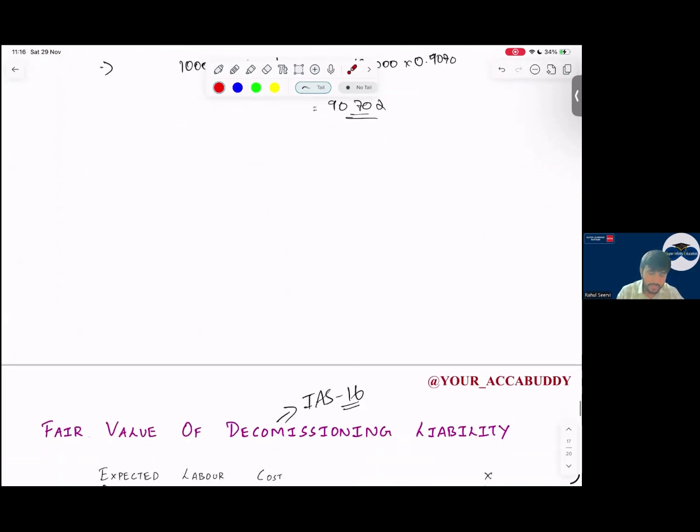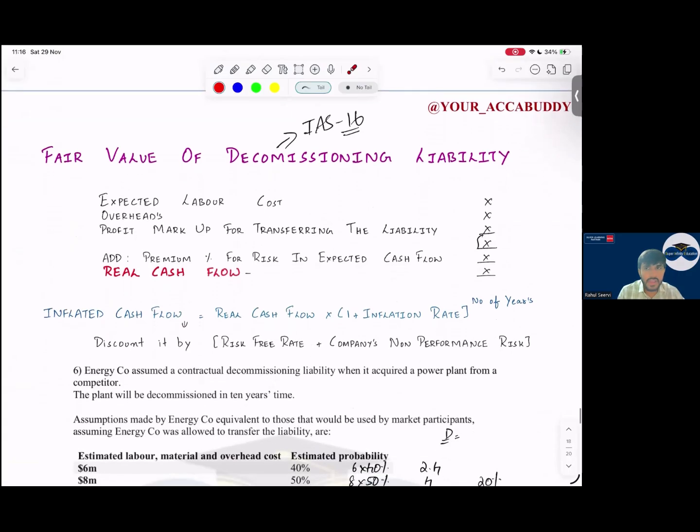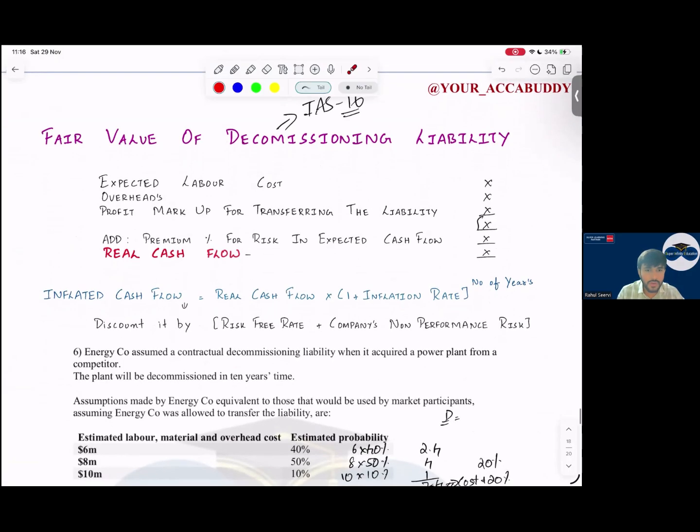Yes. Then coming to fair value of decommissioning. Can I say not tested in one of your paper? It has been tested, so that is the reason we have done this in class. In IAS 16, not done. So listen, if you know, good. If not, forget it. No worries about this topic.